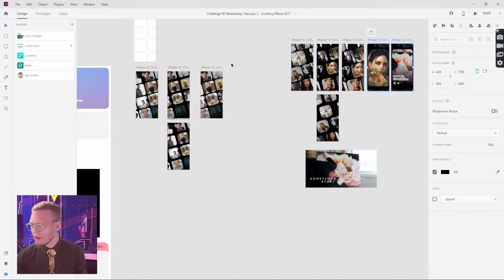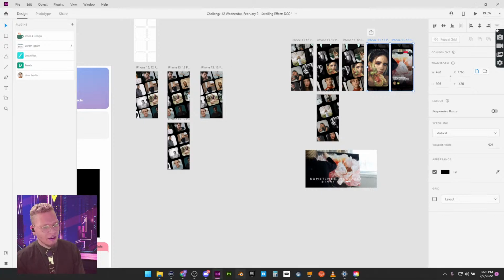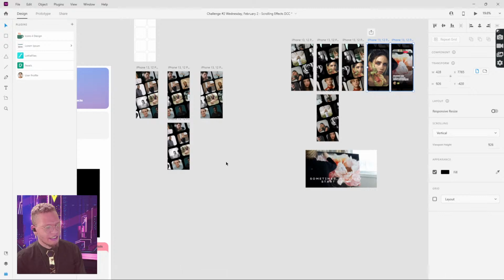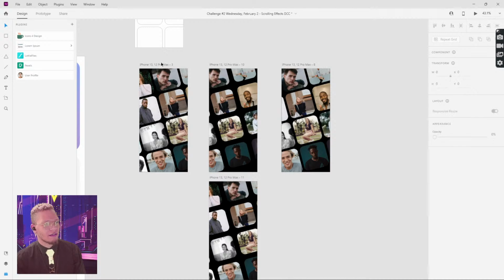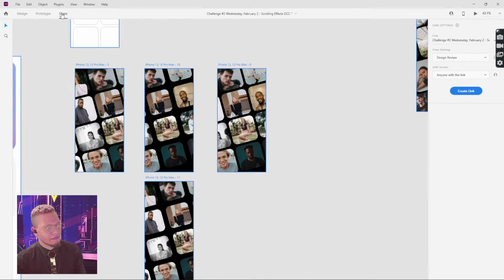So with that said, let's take a peek at some of your guys' work in Discord. And by the way, when you guys are finished with this application, if you want to export this or share your prototype link with us, very simply, you want to go to share.